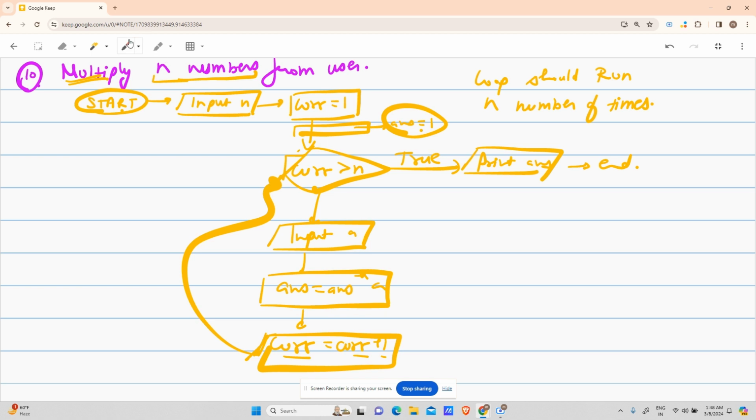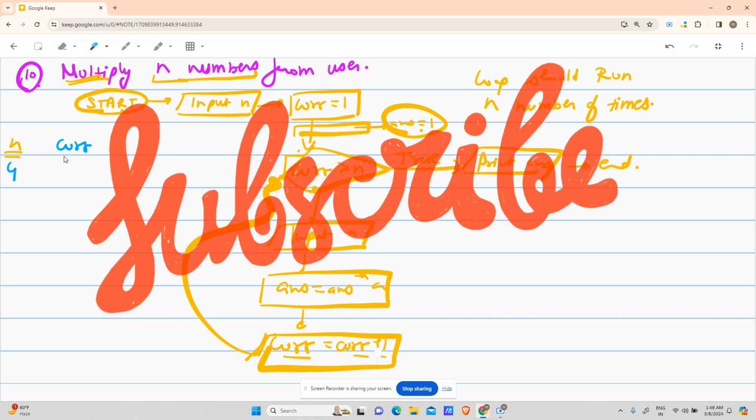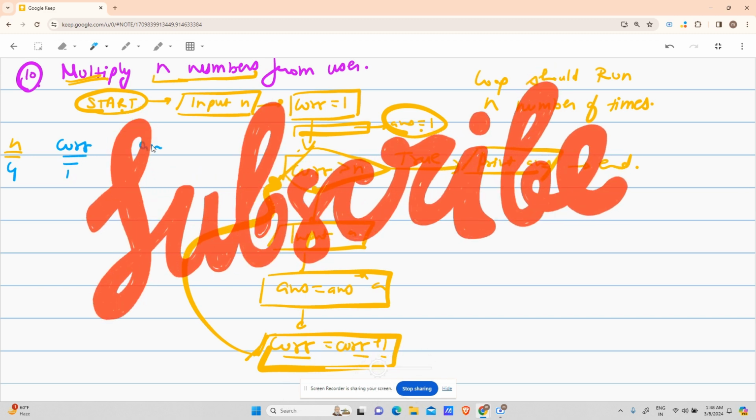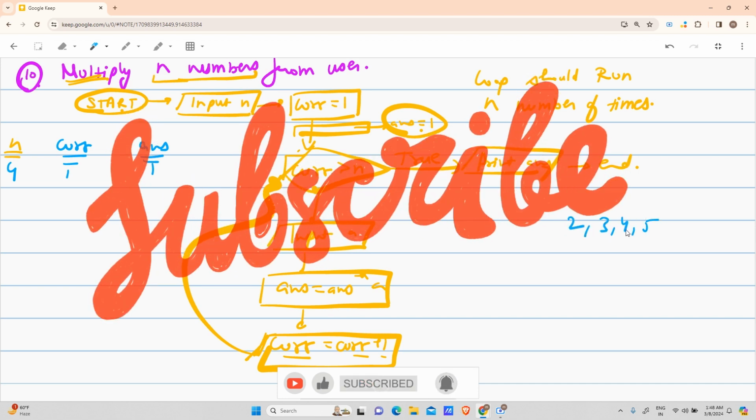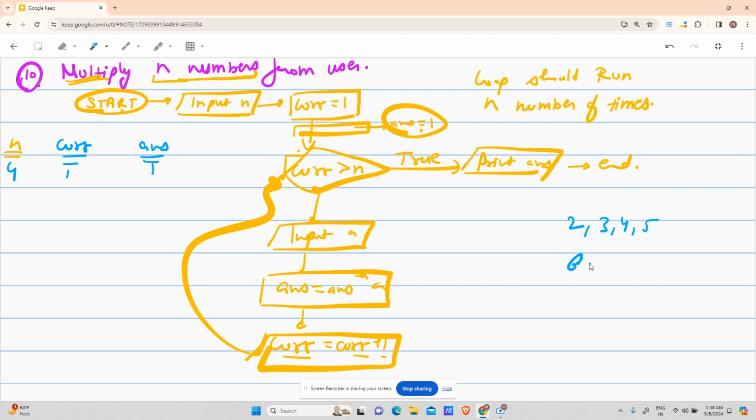So let us try to see what is actually happening. Let's suppose I provide n as 4. So what will it do? It will initialize cur as 1, answer as 1, right? Let's say my numbers are 2, 3, 4, 5. What should be my answer? 2 into 3 is 6, into 4 is 24, into 5 is 120. That should be my answer, right? Correct? Okay.